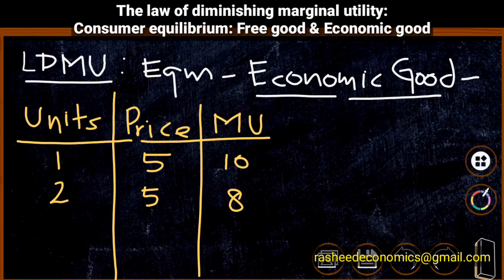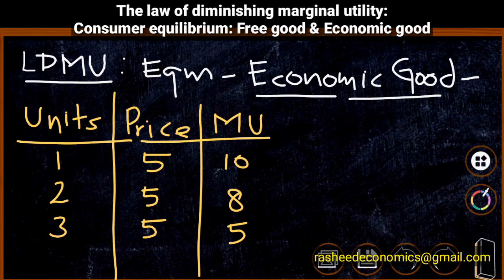Therefore for the second unit as well, the consumer is paying 5 rupees and receiving 8 units, so the consumer is going to have a surplus. In case of the third unit of consumption, the price is the same and the marginal utility received is 5. Therefore here price and marginal utility are equal. At this stage the consumer will have a tendency to stop consumption because this is the point of consumer equilibrium.